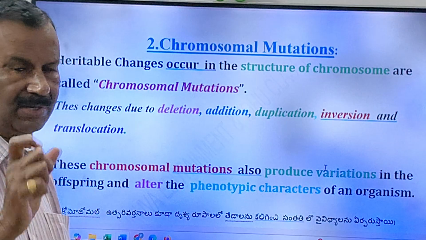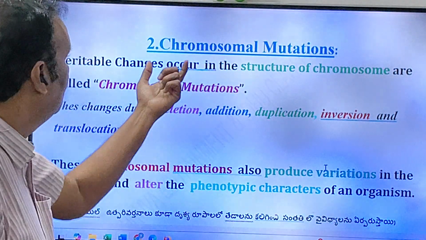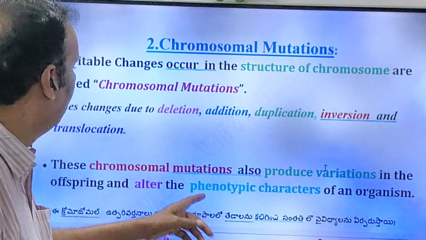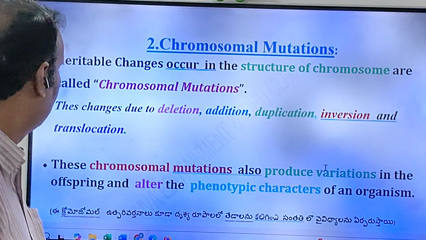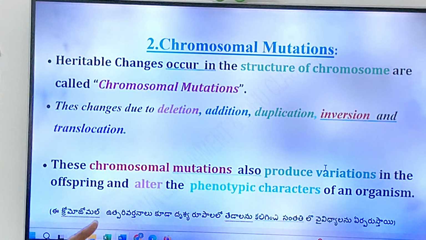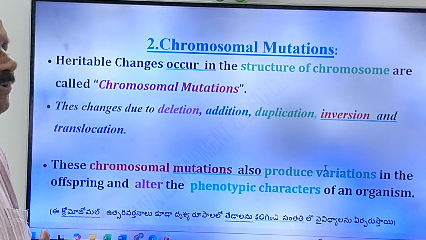See, friends, what is the main driving force? Variations, friends. So due to mutations in the chromosome, variations take place in the offspring.